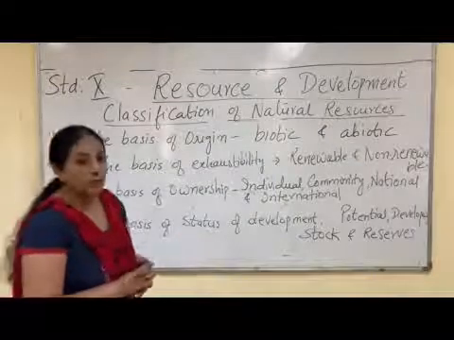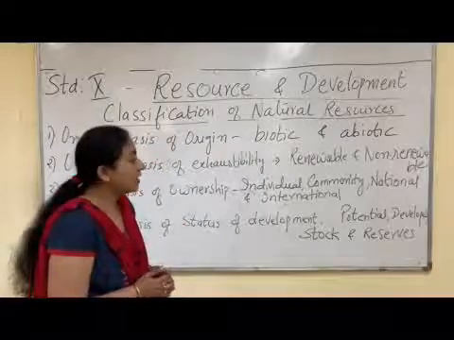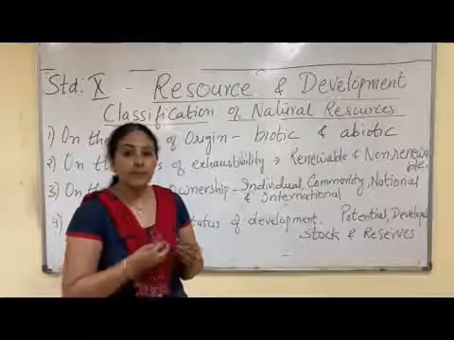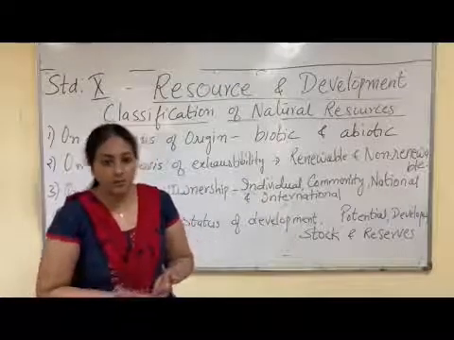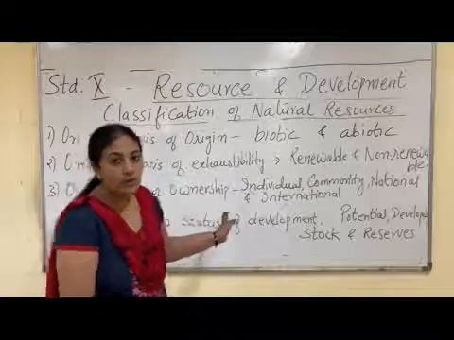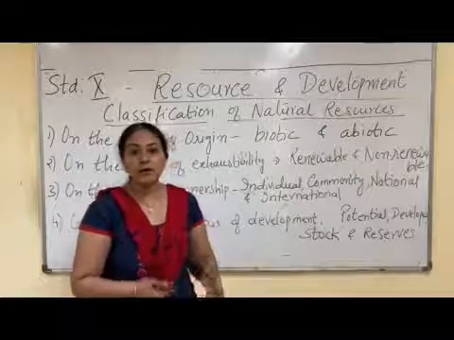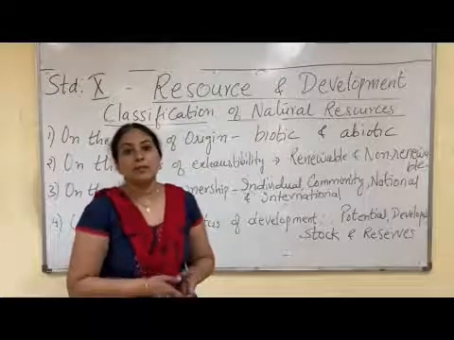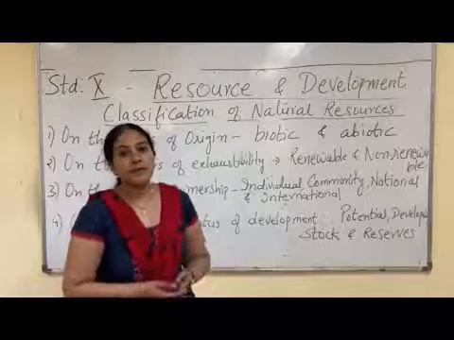Then on the basis of ownership, resources are classified as individual, community, national and international. Any property which is owned by an individual, his own land, his own car, his own house, is termed as individual resource. This is based on ownership. Any resource which is used by the whole community is called a community resource. Parks, cinema theaters, playgrounds, beaches, all are owned by the whole community. So that comes under community resource.